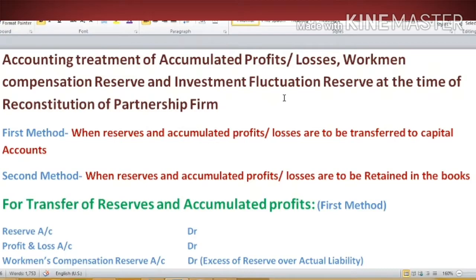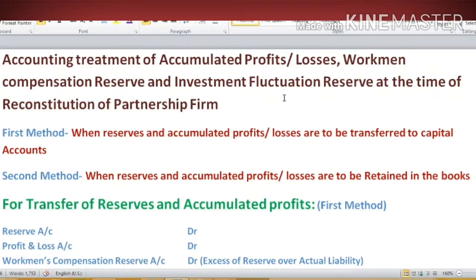Before starting this, let's understand the meaning of accumulated profits, losses and reserves. As we know, accumulated profits and reserves are undistributed profits and reserves that were kept aside for strengthening the financial position of an organization. For example, general reserve, contingency reserve, credit balance of profit and loss account. Accumulated losses are the expenses or losses that were shown on the asset side of the balance sheet and that will be written off in more than one accounting period. For example, debit balance of profit and loss account or deferred revenue expenditure. Deferred revenue expenditures are the heavy or large advertisement or marketing expenses.